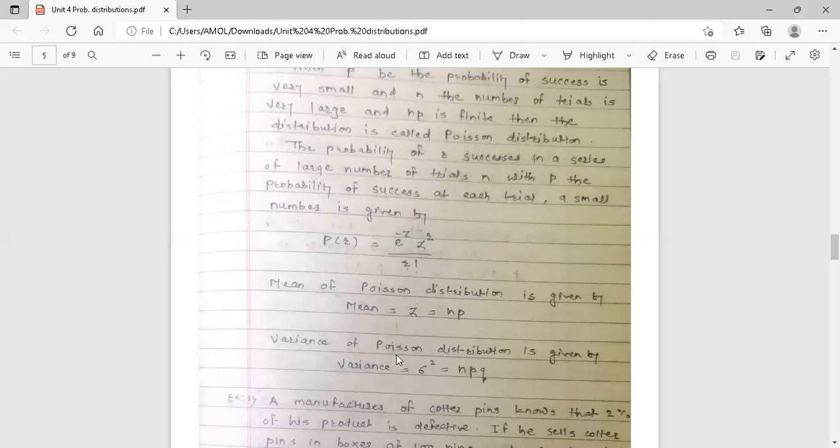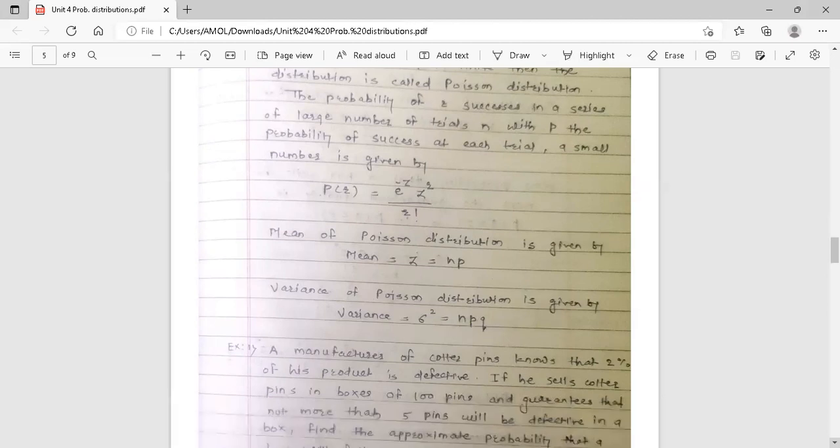And variance of Poisson distribution is given by sigma square, which is equal to n into p into q, where n is the number of trials, p is the probability of success, and q is the probability of failure. Okay, so here is the formula of probability distribution, the mean of Poisson distribution and the variance of Poisson distribution.